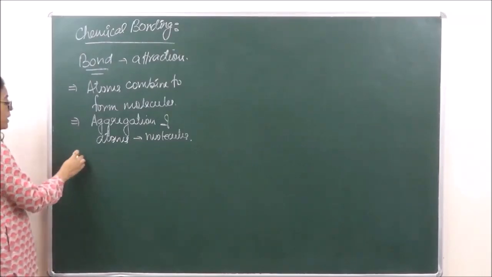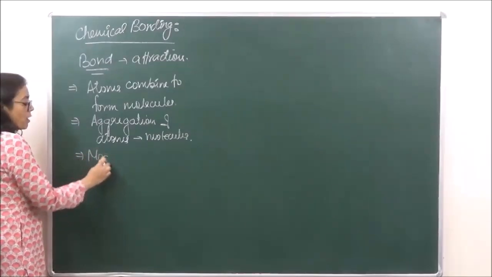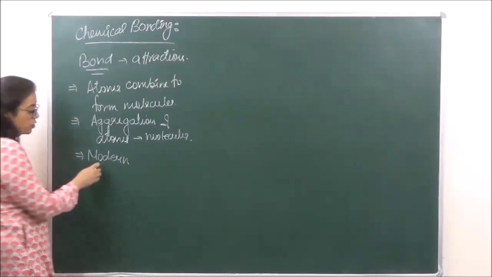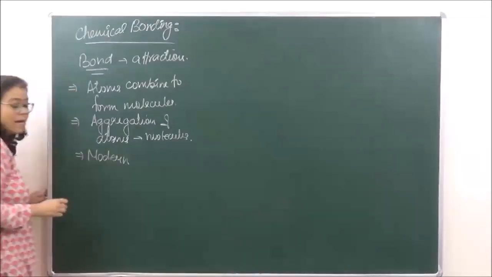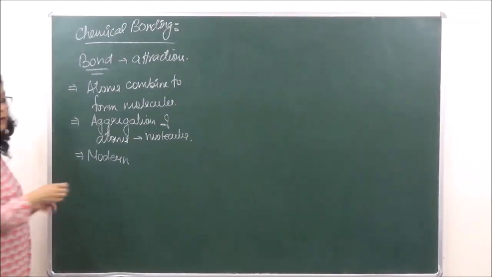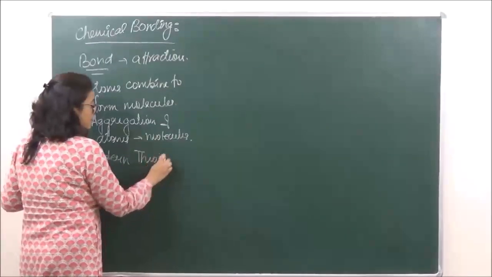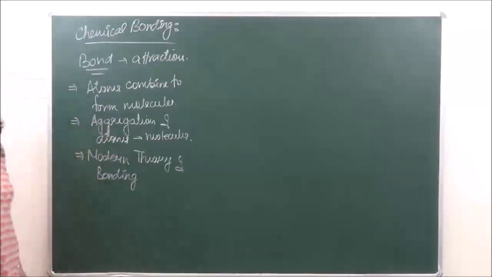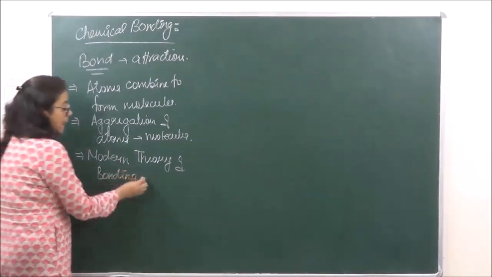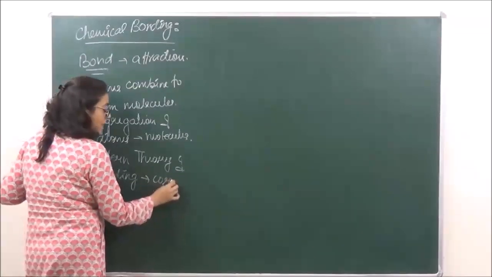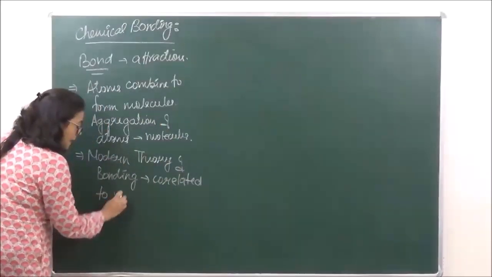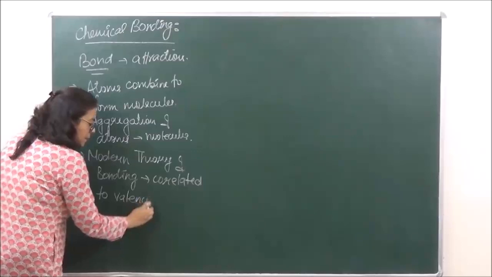So there was a theory given for binding of atoms together to form clusters of molecules, which was known as the modern theory of bonding, and this modern theory of bonding was correlated to valency of the atom.